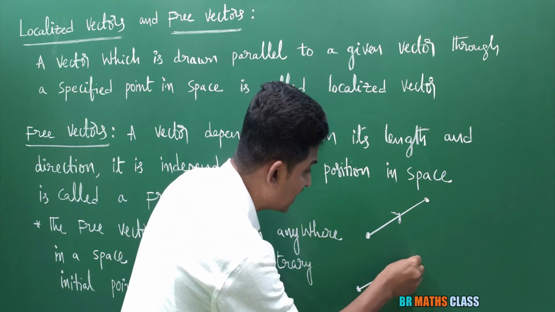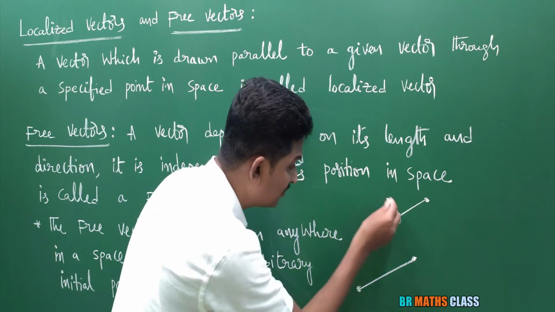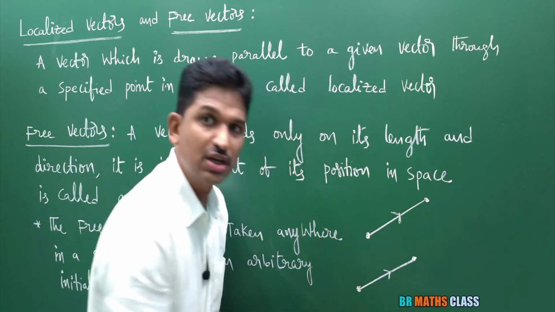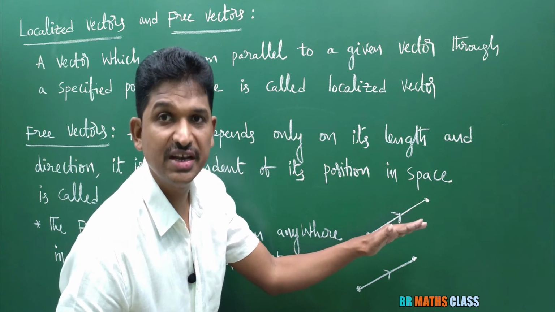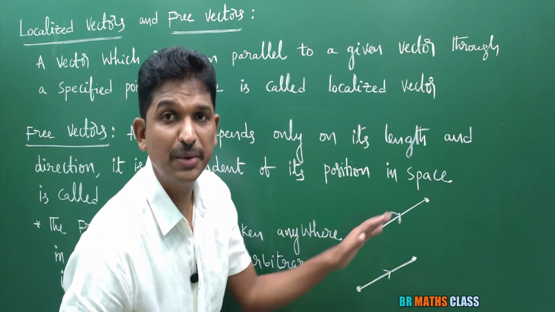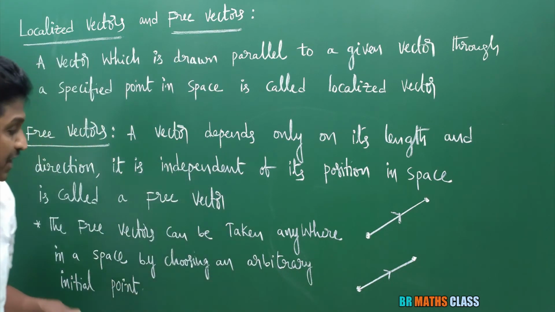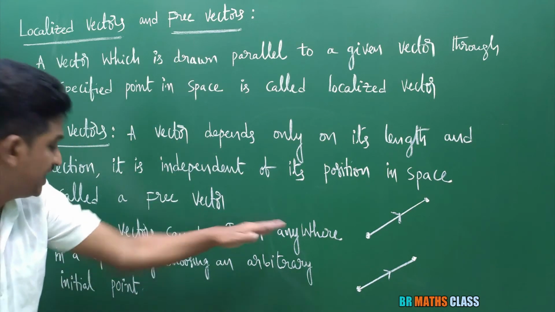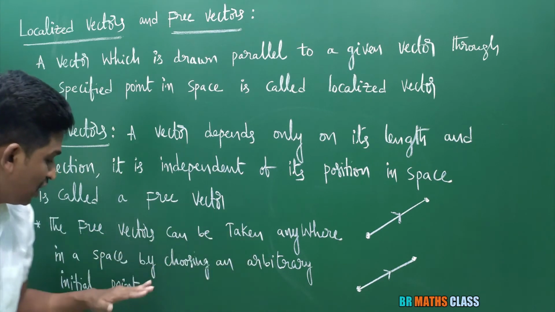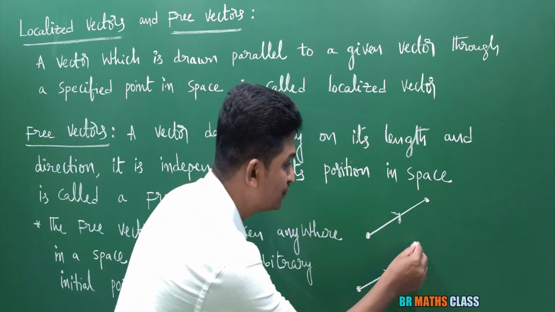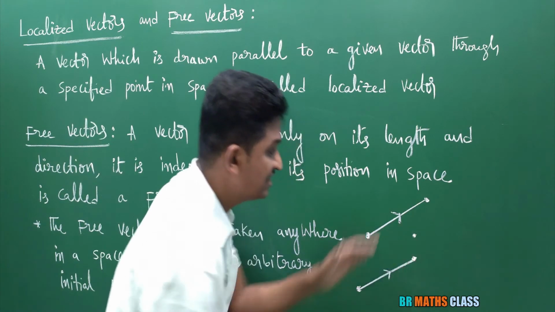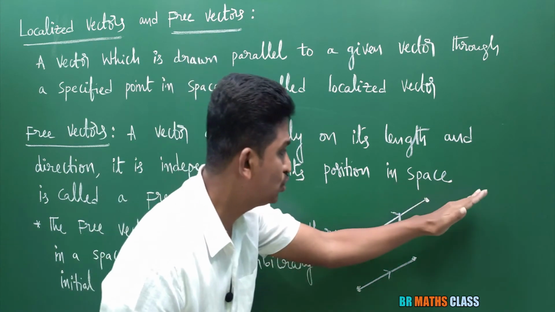What do I want here? I want its direction and length. Both are of same direction and both are of same length. This vector is a free vector. It can be chosen anywhere in space by choosing an arbitrary initial point. If I want to move this vector to here, first I will choose an arbitrary initial point. This vector only I'll move to here.